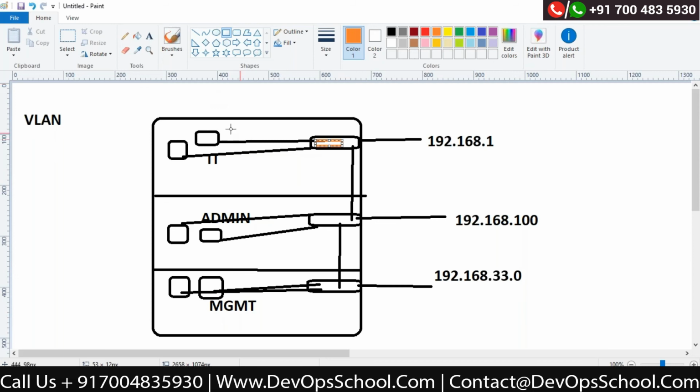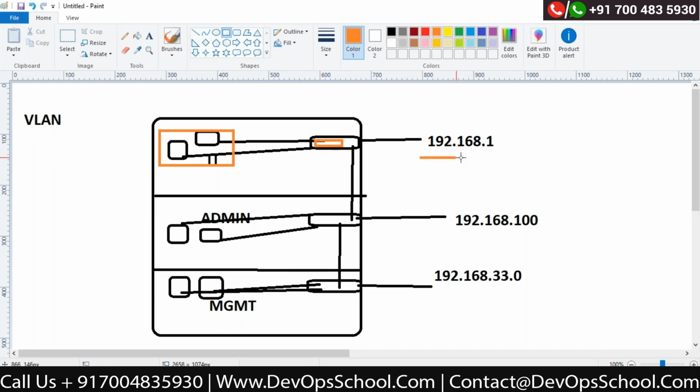So I will say the IT department is part of this VLAN, correct? The port numbers 10, 15, whatever port numbers I connected these computers to, I will create a VLAN and I will say this VLAN would have ports 10 and 11 connected, correct?